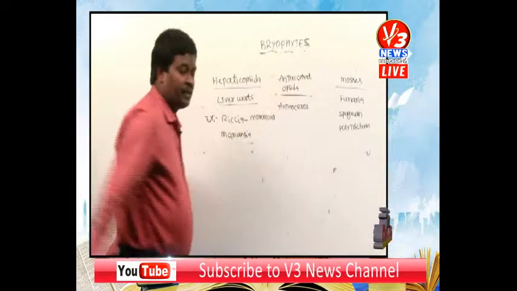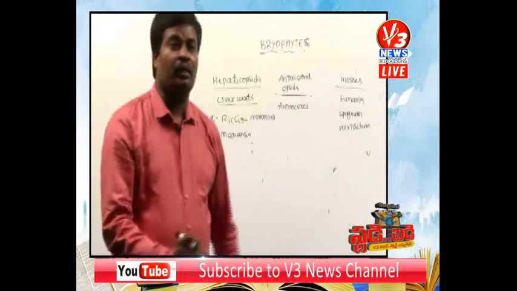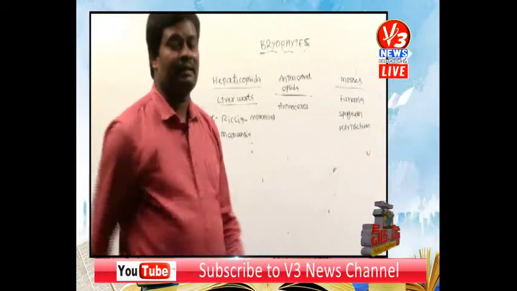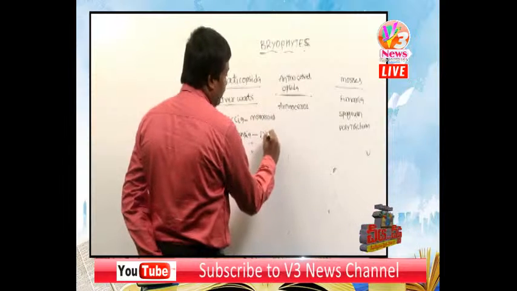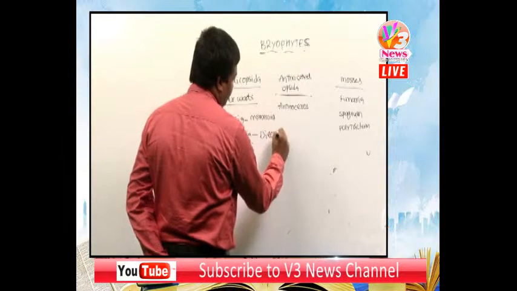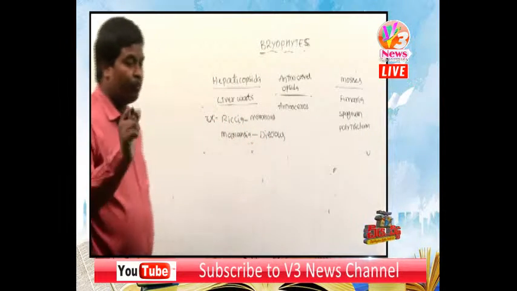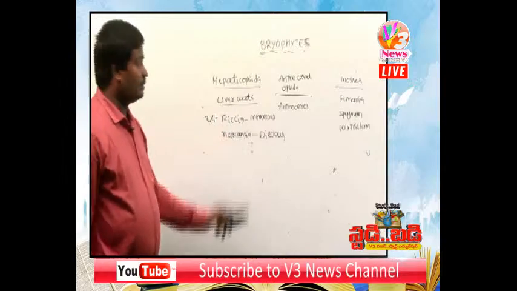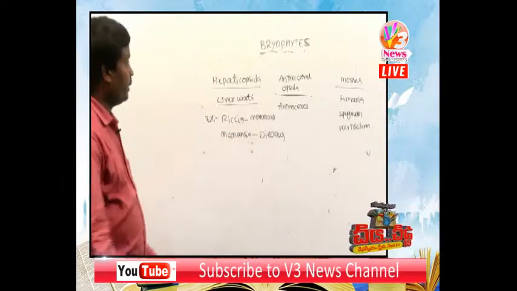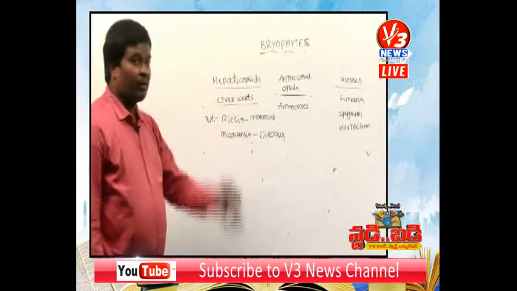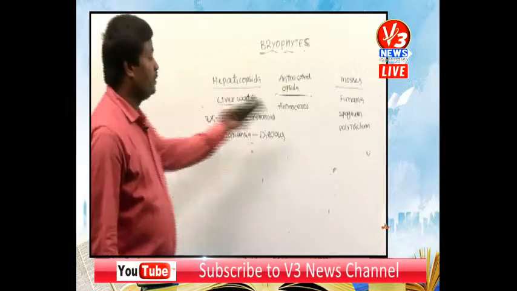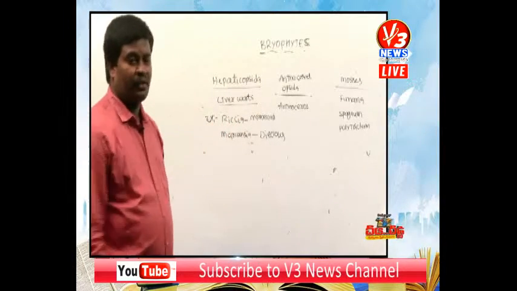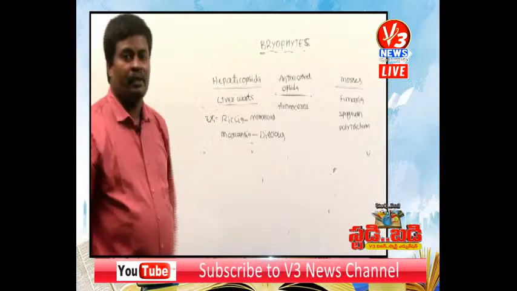Riccia is monoecious. But what is meant by monoecious? Male and female reproductive organs present on the same plant is called monoecious. Marchantia is dioecious. Very important, children. There are three classes. First one, Hepaticopsida, includes liverworts. Examples, Riccia and Marchantia. Riccia is monoecious.